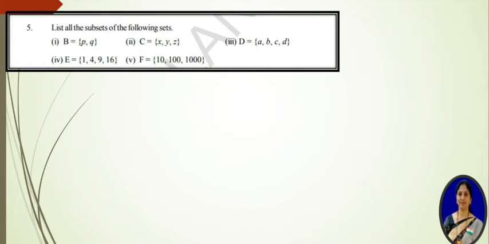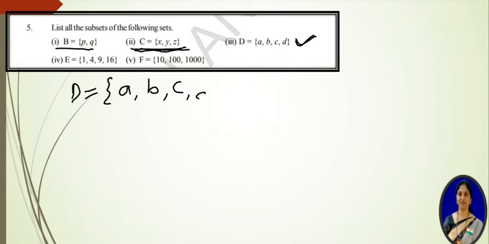See the fifth problem. List all the subsets of the following sets. Already we discussed in the second session by taking three elements 1, 2, 3 in set A. So for 2 and 3 elements you can write. For 4 elements I will discuss here. Observe that D is equal to {A, B, C, D}.